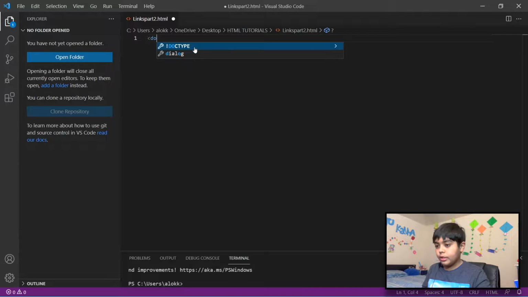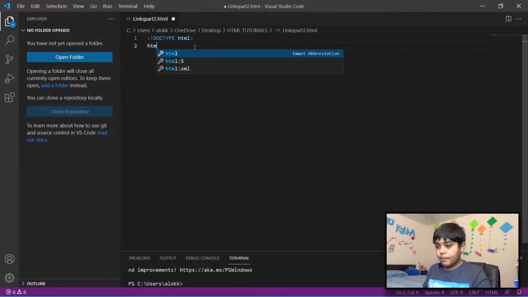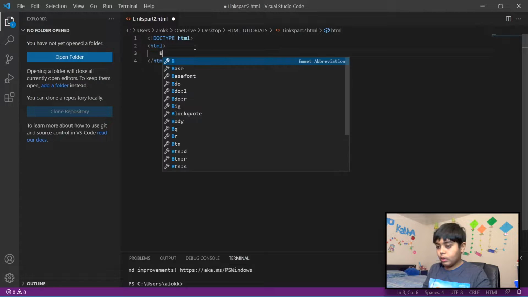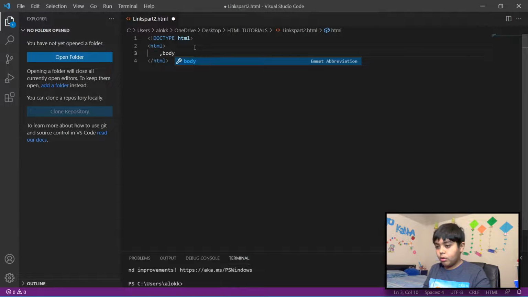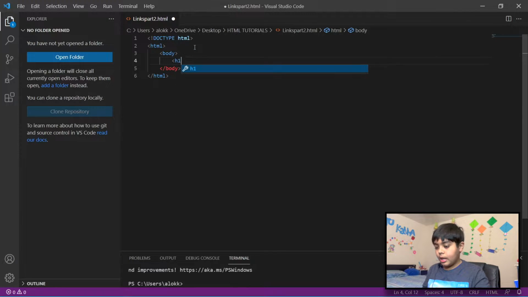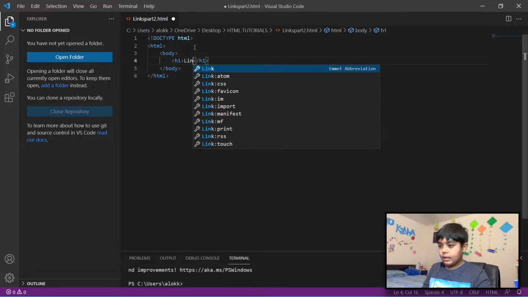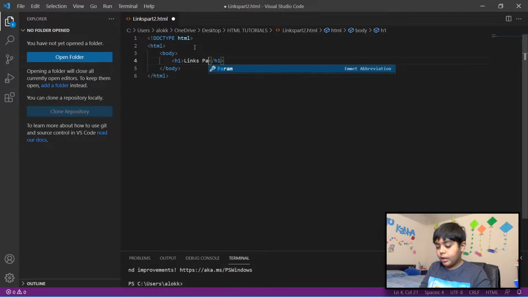Let's start off with doctype HTML. Now let's do our HTML tag, and now let's do our body tag. There you go. And let's just create a heading, I guess. So h1, let's say links part 2.